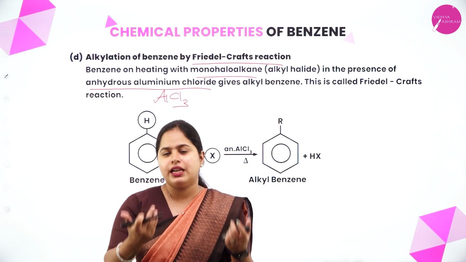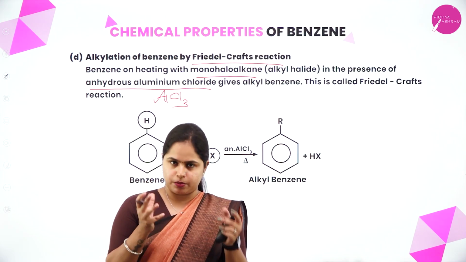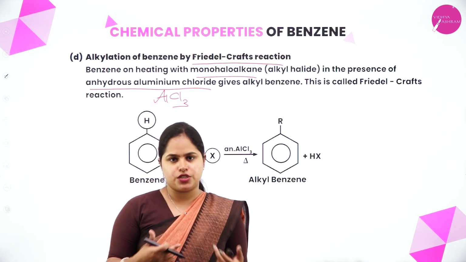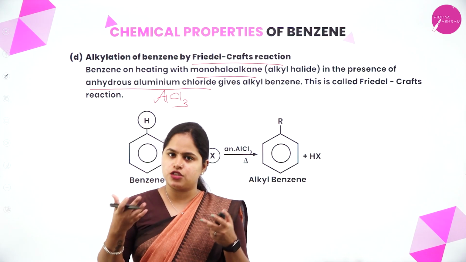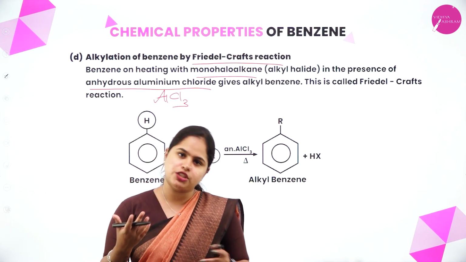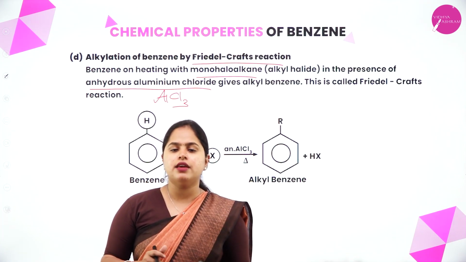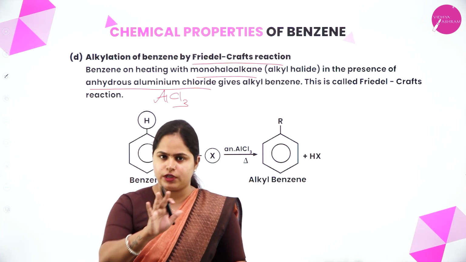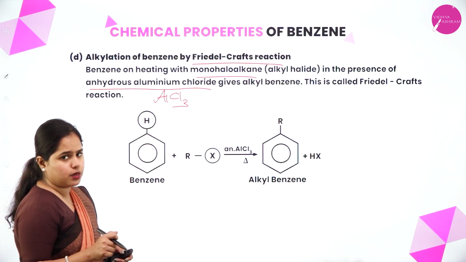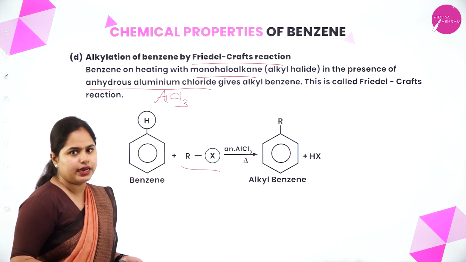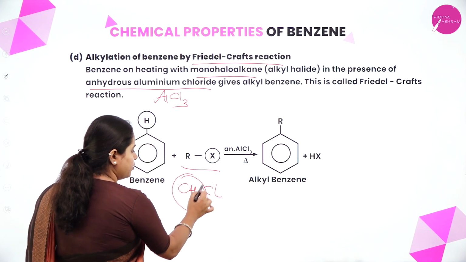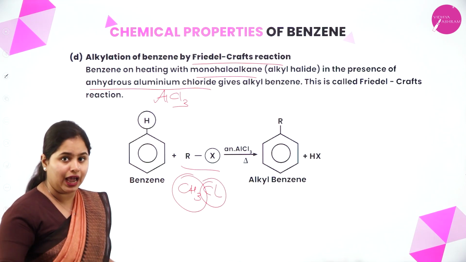So Friedel-Crafts alkylation means what? Yes, we are going to substitute an alkyl group in place of hydrogen, right? Nitration means nitro group. Yes, sulfonation, SO3H we have substituted. Then chlorination or bromination or halogenation, halogen group will be substituted. Same way, alkylation means alkyl group will be substituted here. So let's see, if we want alkyl group to be substituted, we are using an alkyl halide here. For example, let's take CH3Cl. This is an alkyl group with a halogen. So this is called an alkyl halide, right?